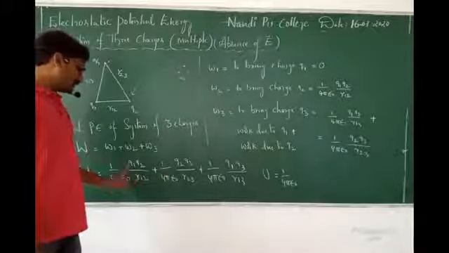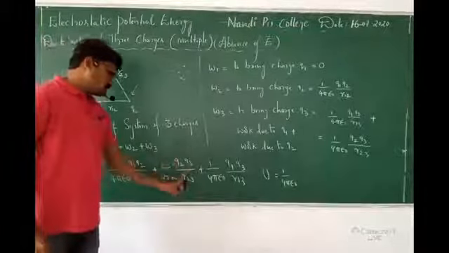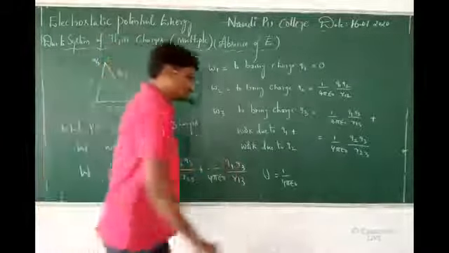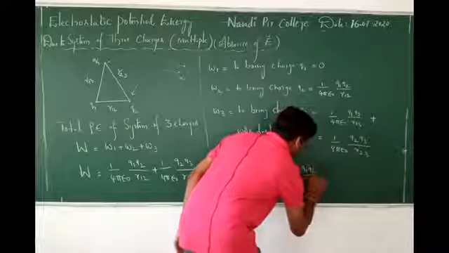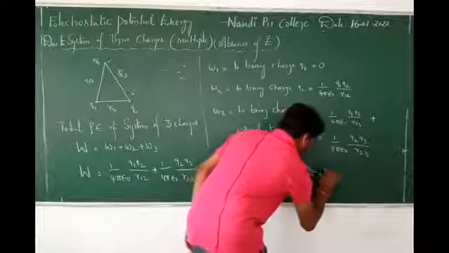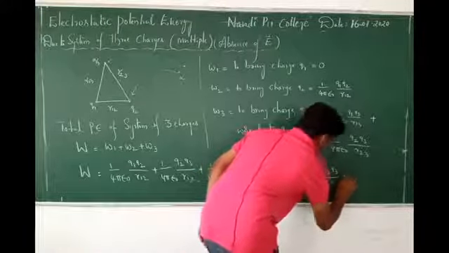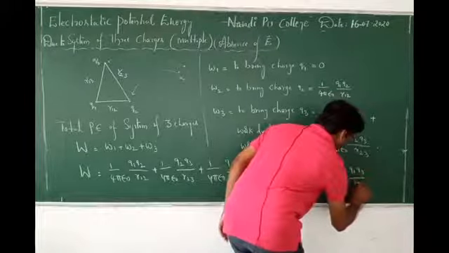Okay. Next what can we write? Q1 Q2 by R12, Q2 Q3 by R23, Q1 Q3 by R13. So this is the expression we have: Q1 Q2 by R12 plus Q2 Q3 by R23 plus Q1 Q3 by R13.